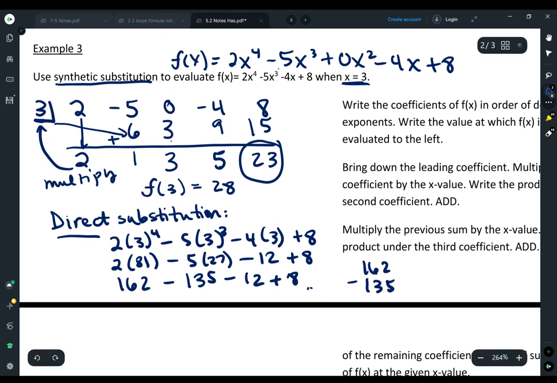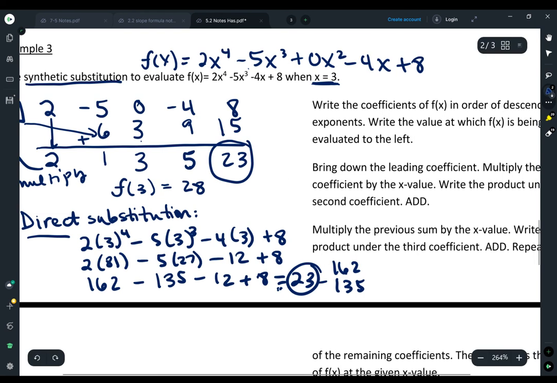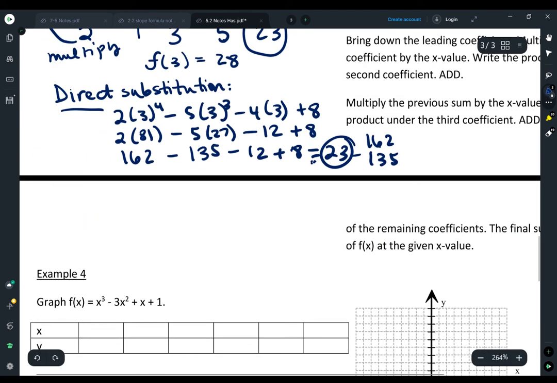And it's interesting because in first hour today, I had my students actually try direct substitution, and it does equal 23. If you go through it, it will work out, and that's what we found. But we also found that at a table of 4 students, one person got it wrong, and a couple of the other students did it multiple times just to make sure they were right. So our accuracy is much better with synthetic substitution. And I know it's new, I know it's something different, but we're going to practice it and we will get really fast at it this year.